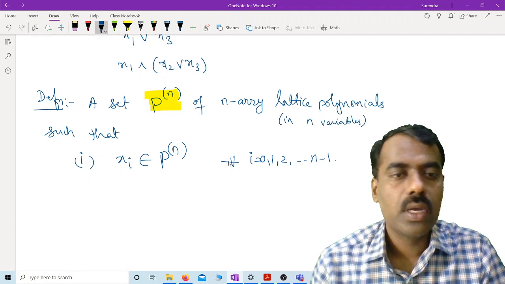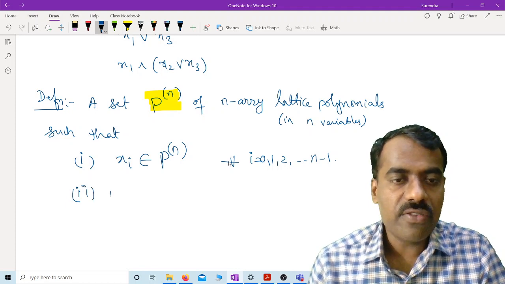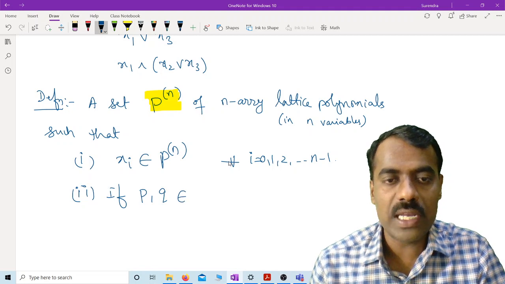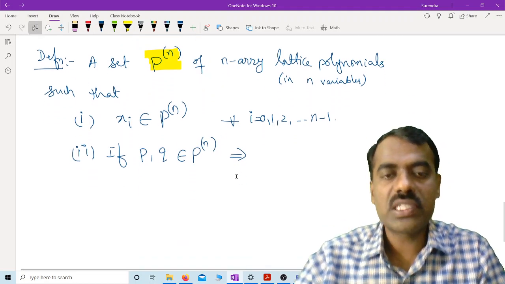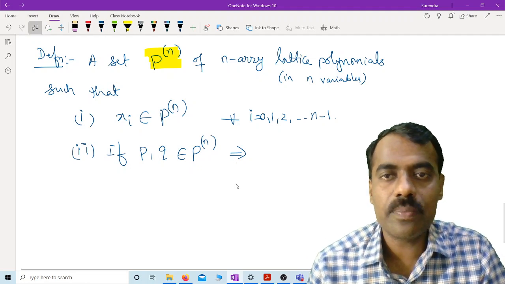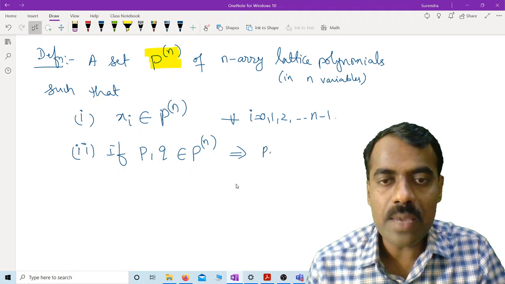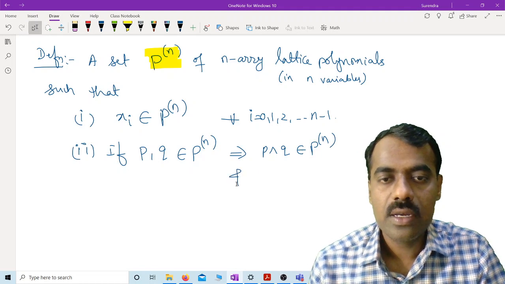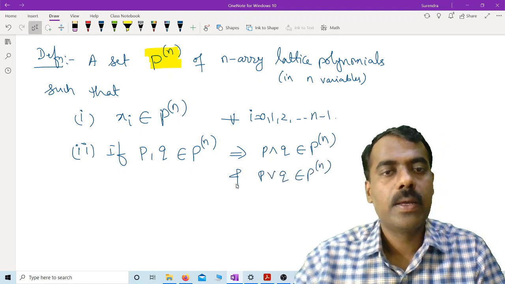Now the second one: if P and Q are two polynomials belonging to this set, then obviously, our guess should be that this is the smallest set of n-ary polynomials, P meet Q should belong here, and P join Q should also belong here.